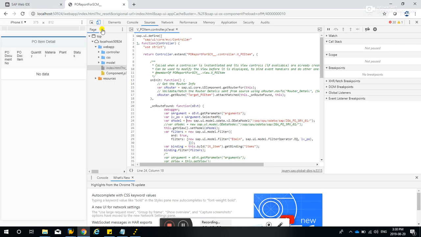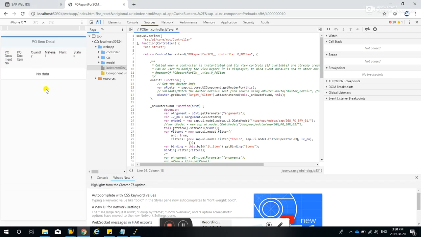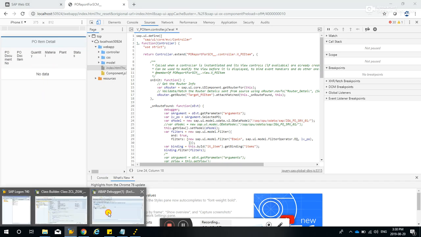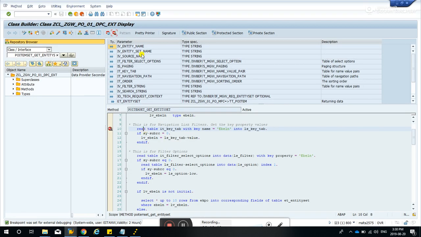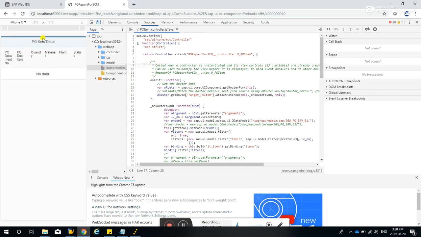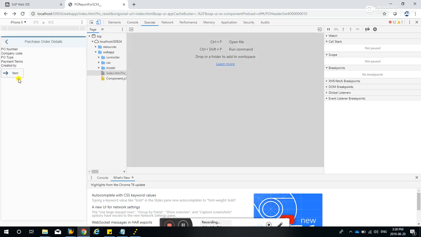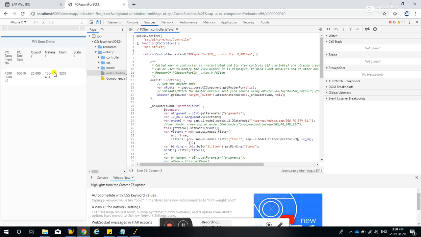But even if we did the F8 in the SAP, it's not gonna proceed over here. So we have to remove that external breakpoint. We need to remove this one so that the Web IDE will run smoothly. Refresh. Let's wait for the code, for the details. Hit item, then F8. There, the data is now present.